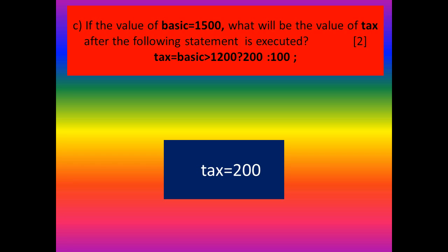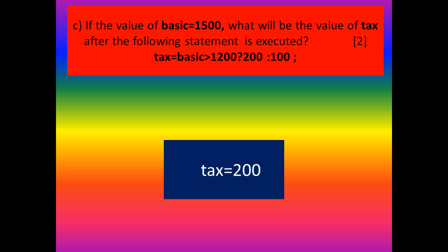Then you will get 1500 greater than 1200. That is a true condition. Then you will get the value of that true outcome. That means you will get the value as 200. If the condition is false, you will get the outcome as 100. But here the condition is true.